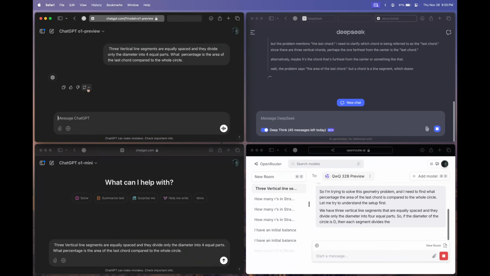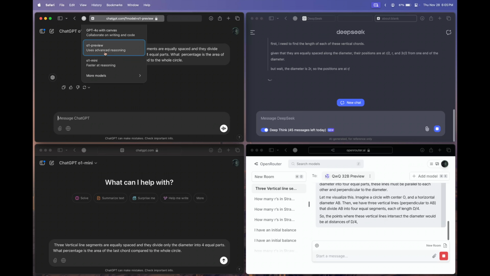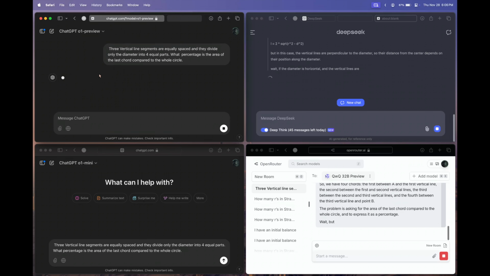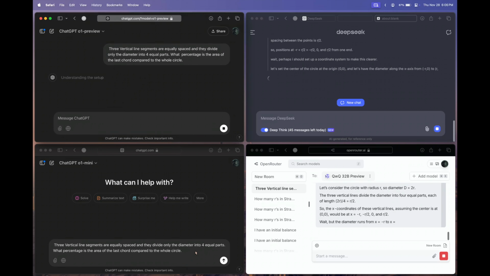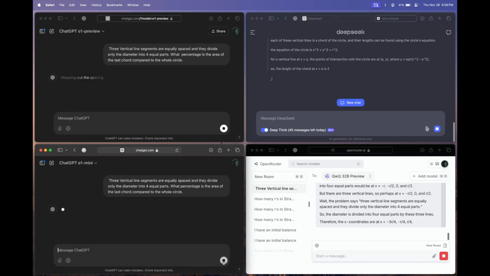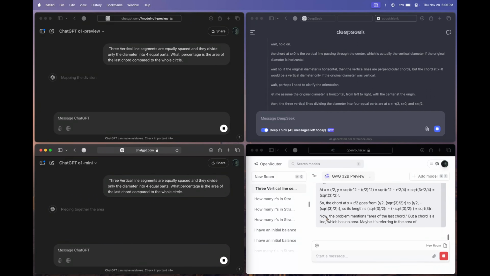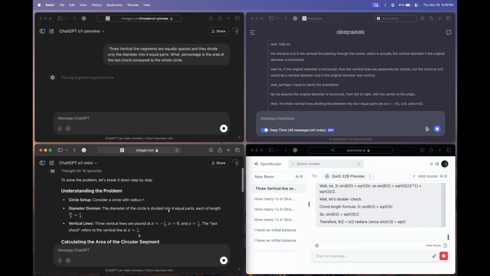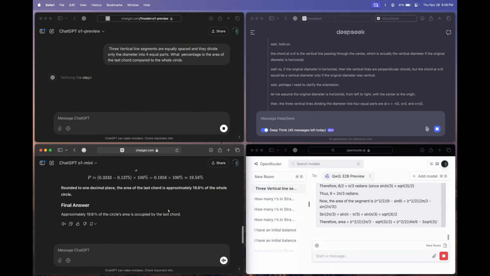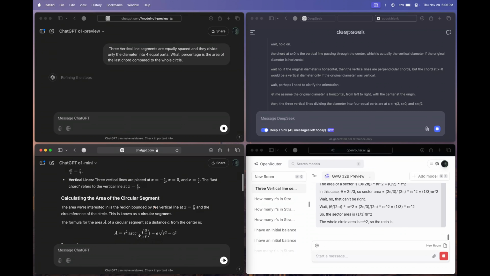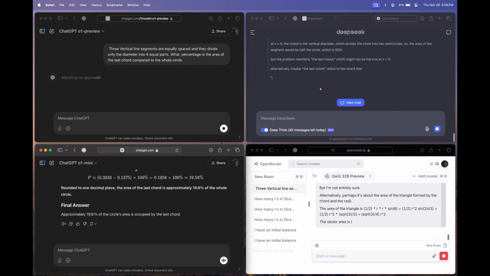Okay, so let's retry. I don't know why we are getting these errors in the ChatGPT website. Nevertheless, let's try this with the O1 mini as well. So DeepSeek model is still thinking. All the models are doing their chain of thought or thinking. Okay, we have an answer from the O1 mini model and it's the correct answer, that is 19.6%. Absolutely right. So let's see about the DeepSeek model.